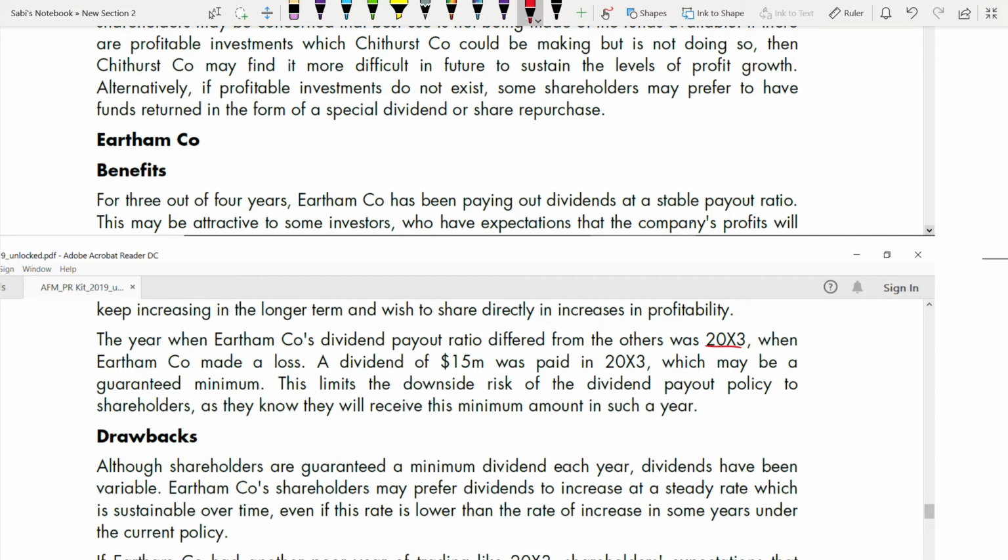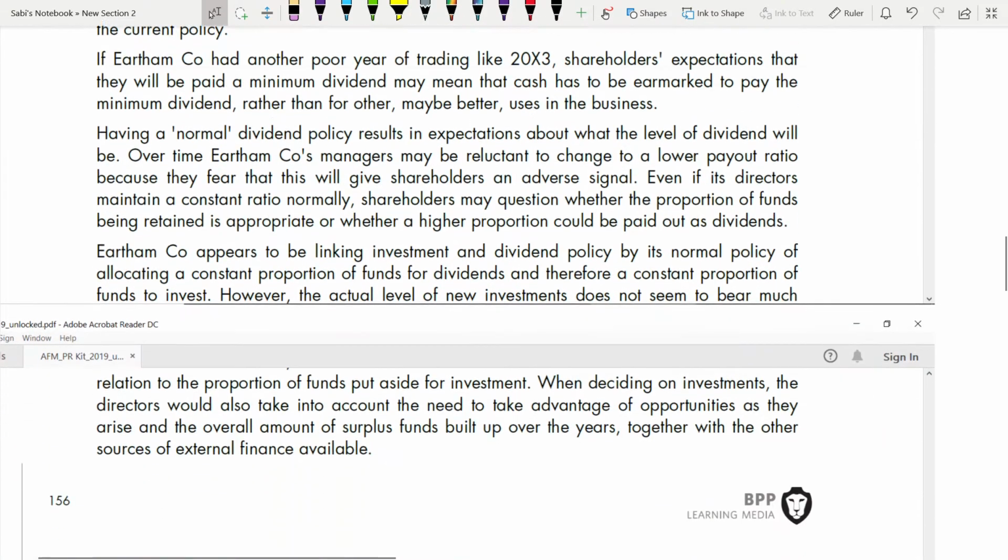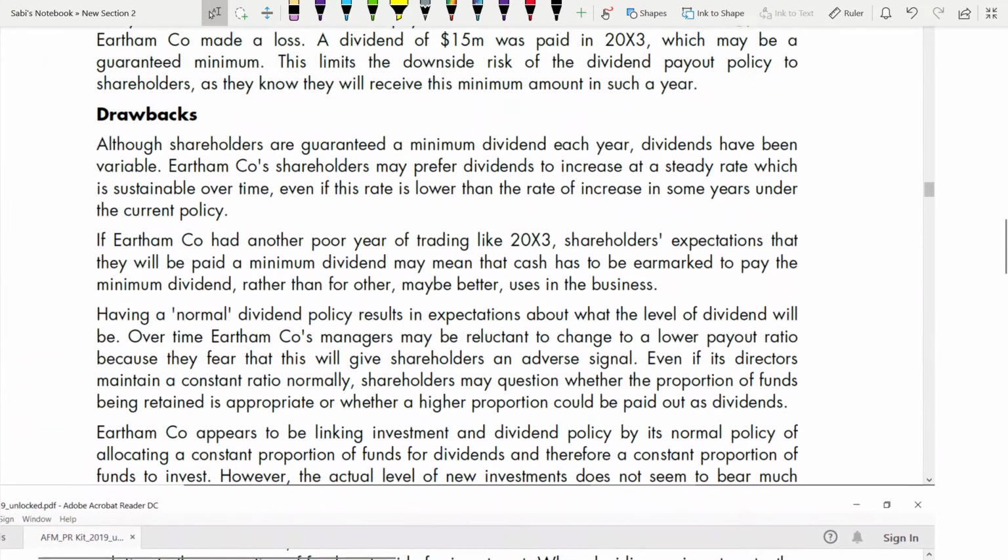A dividend of 15 million was paid in 2003, which may be a guaranteed minimum. This limits the downside risk of dividend payout ratio policy to shareholders, as they know they will receive this minimum amount in such a year. Coming to drawbacks. Wow, so many drawbacks are here.